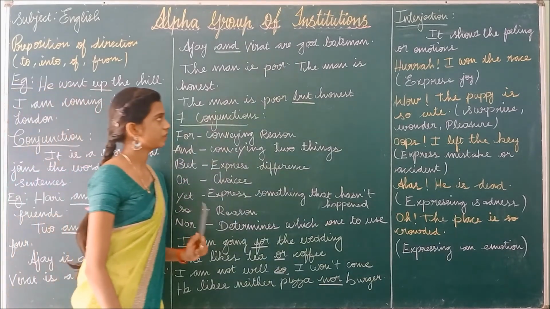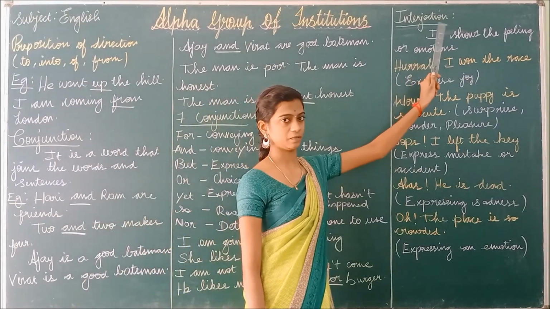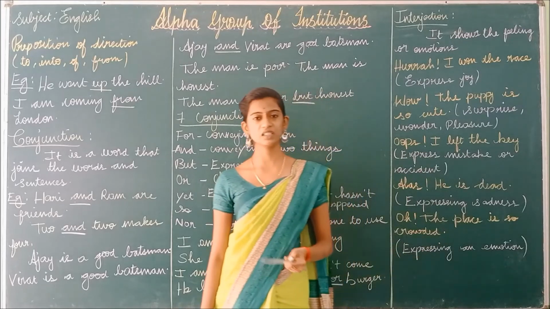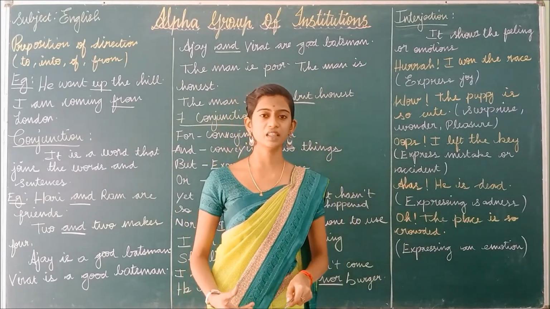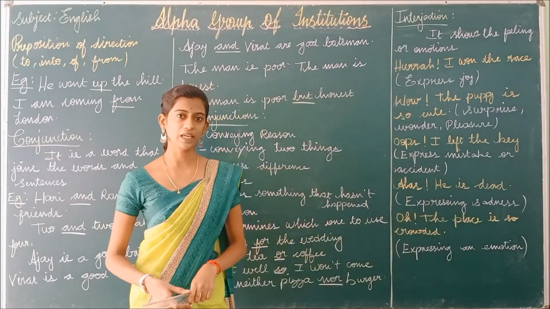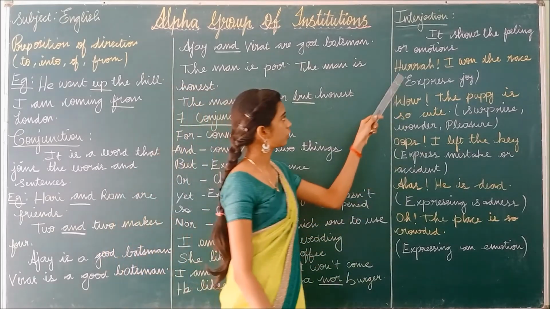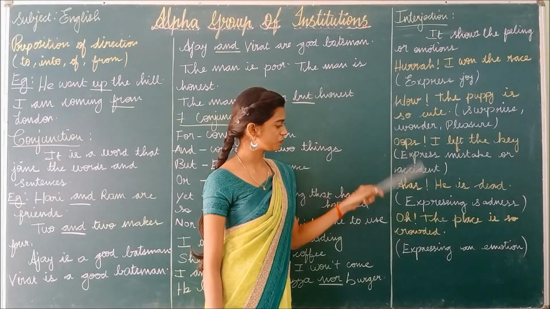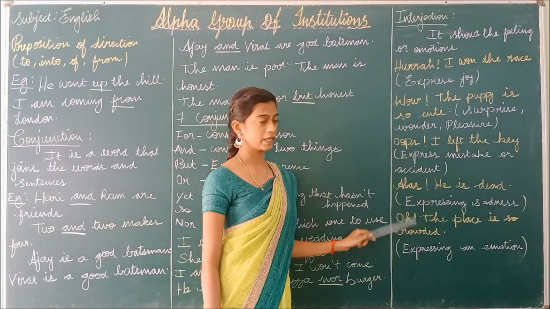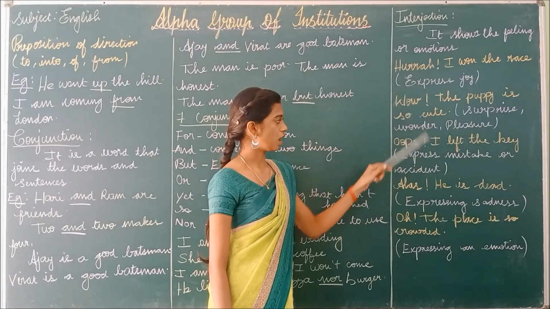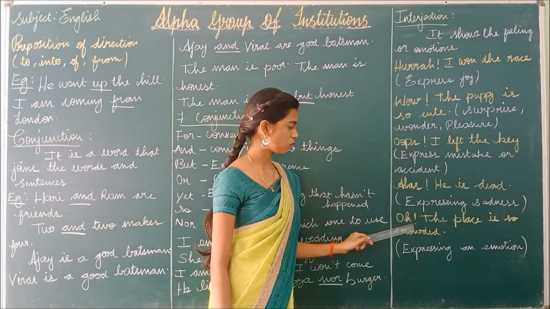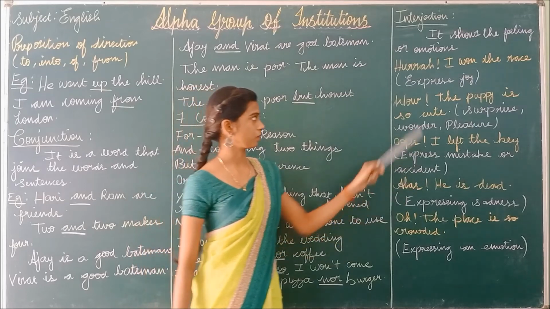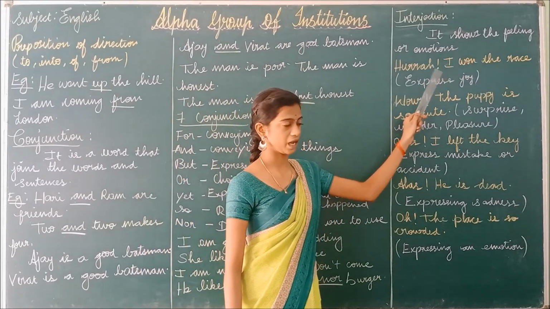So at last we are going to see about interjection. Interjection shows the feeling or emotion. Interjection is very simple. It expresses a sudden feeling or emotion. These are all the interjection words: hooray, wow, oops, alas, oh. In an interjection, the word ends with an exclamation mark.